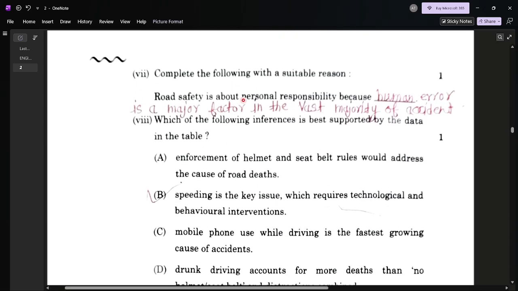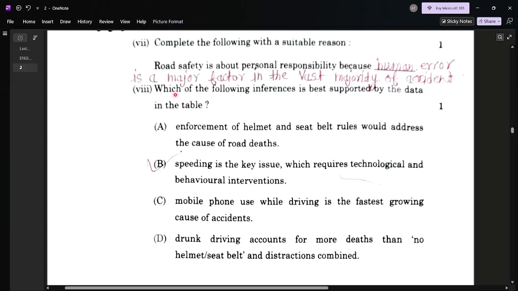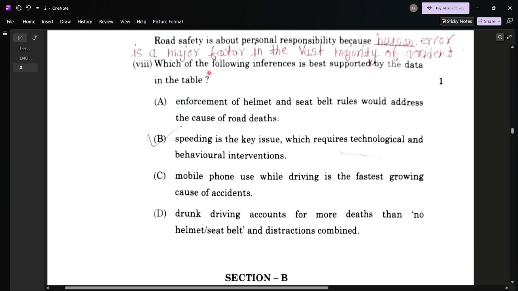Question number 7: complete the following with a suitable reason. This is question number 7, and the answer is: road safety is about personal responsibility because human error is a major factor in the vast majority of accidents. What is the reason for the vast majority of accidents? Human error. Human error is a major factor.